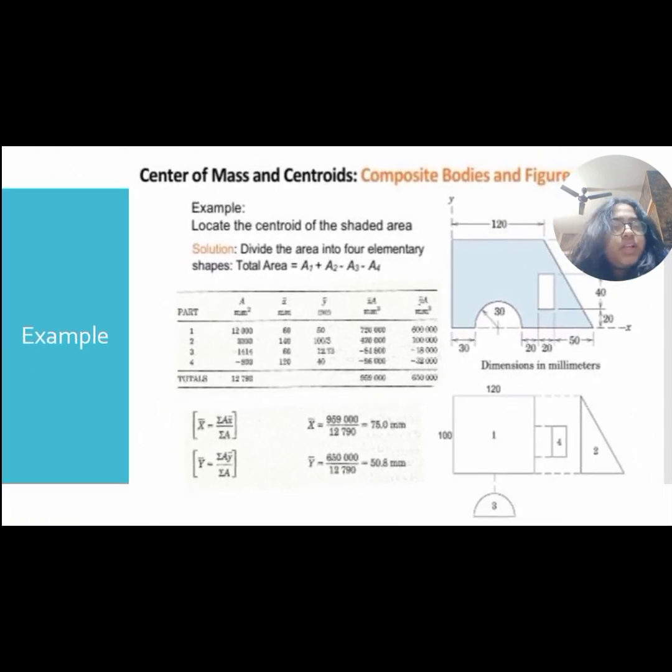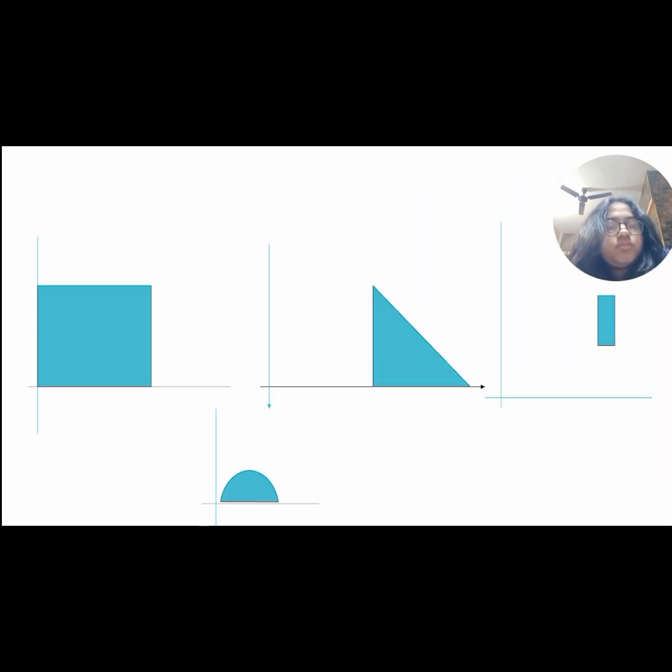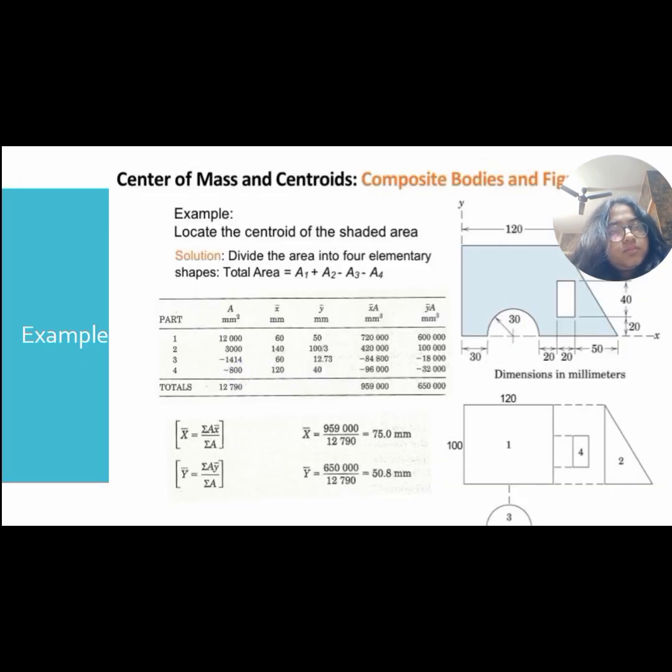First, let us divide this into four components. Now we're considering a square, a triangle, a rectangle, a triangle, a rectangle, and a semicircle. Now you can see in the pictures, I've given the dimensions showing how we have considered the following figure.